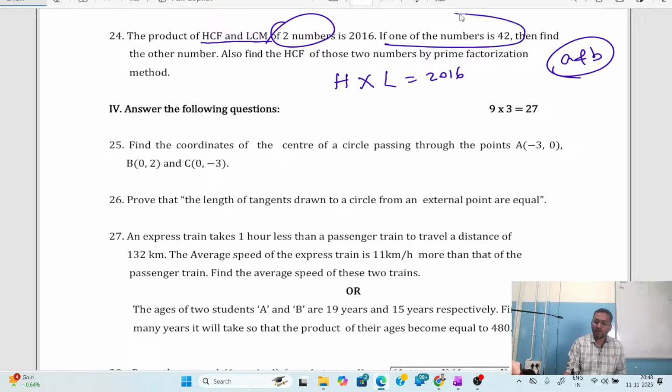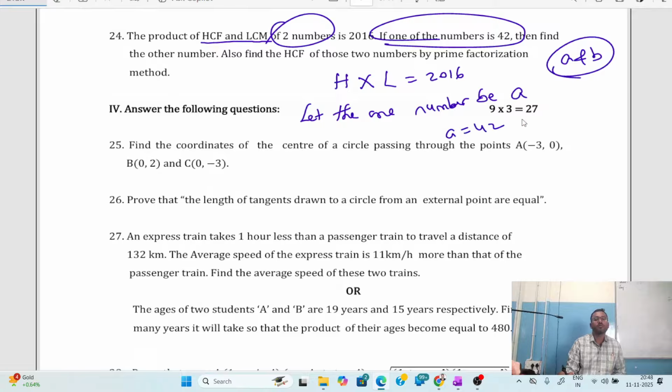Now, if one number is 42, let the one number be A. So the value of A is 42.